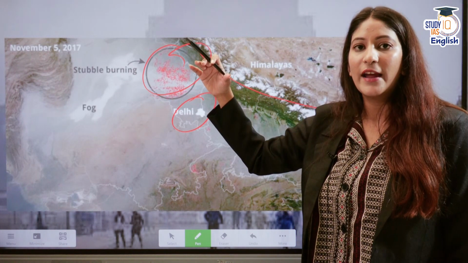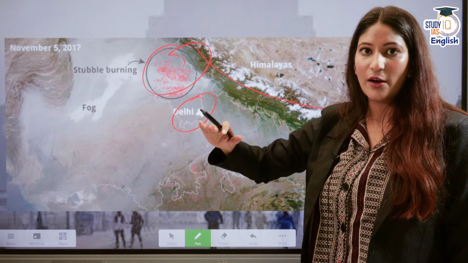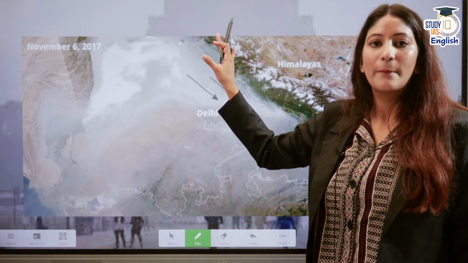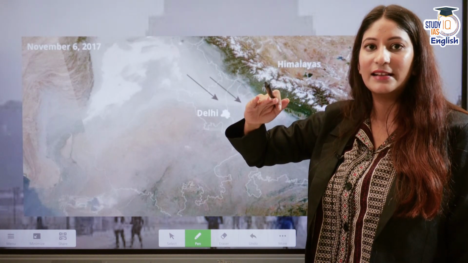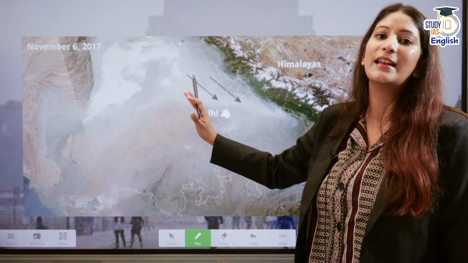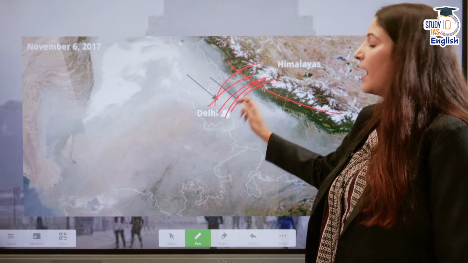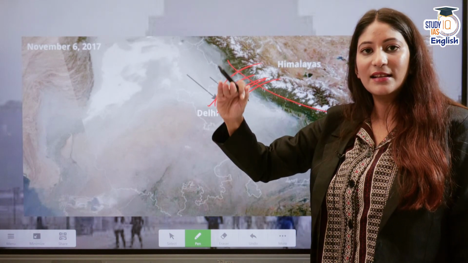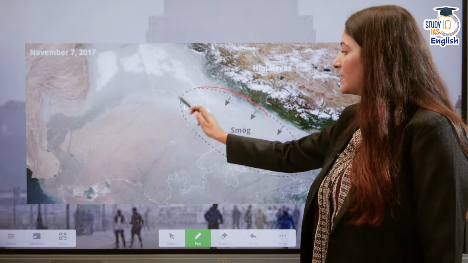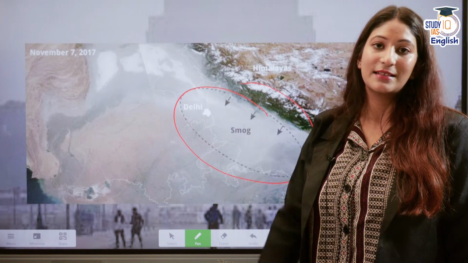Next, cooling of air. When the air starts to cool down, it becomes denser and starts to settle down. Hot air rises, cool air settles down, and along with it the pollutants and the fog start settling down. The lack of wind speed makes it possible for the pollutants to hover in the Delhi NCR region. And because of the mighty Himalayas, the pollutants do not have anywhere to go. The Himalayas are mighty aloft, and this is the geographical reason why we see smog covering the entire Delhi NCR region like a blanket.